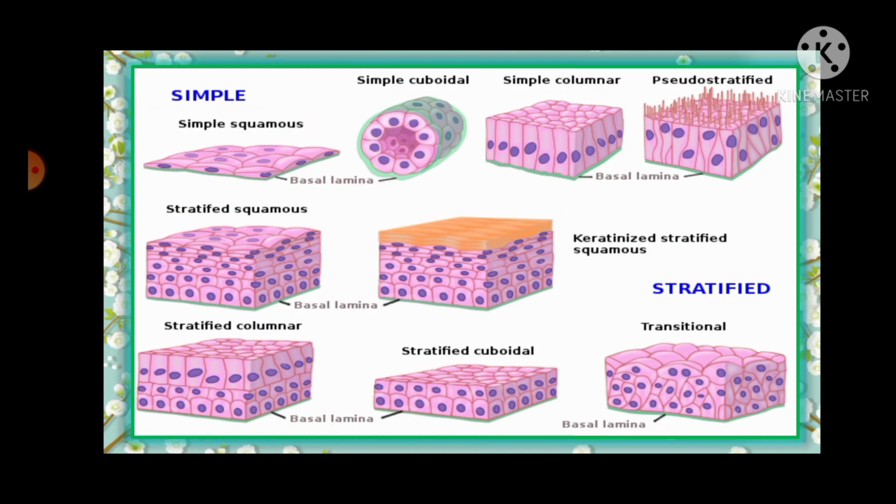Okay, there we can see various types of epithelial tissue: simple squamous, simple cuboidal, simple columnar, and this one is the basal lamina.